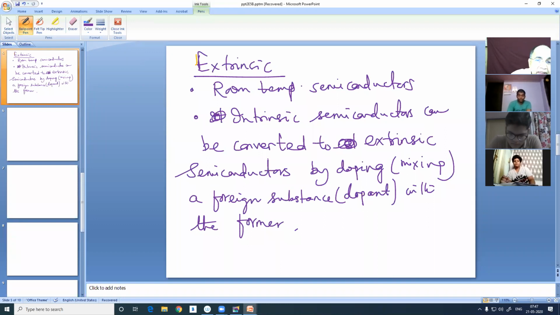That is, extrinsic semiconductors can be obtained by doping some specific foreign impurities. You can call it impurities. Those are called dopants with the intrinsic semiconductors. Now let's talk about the two kinds of extrinsic semiconductors, both elemental as well as binary. First, let us go to the next page.